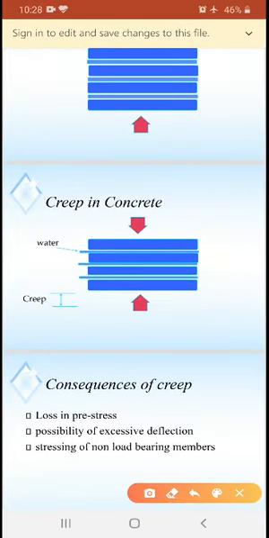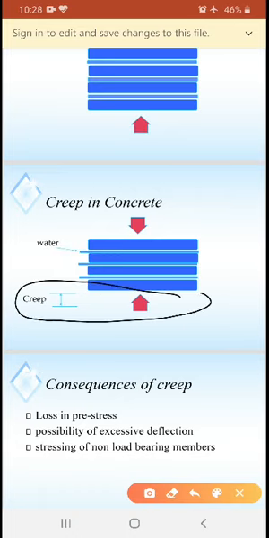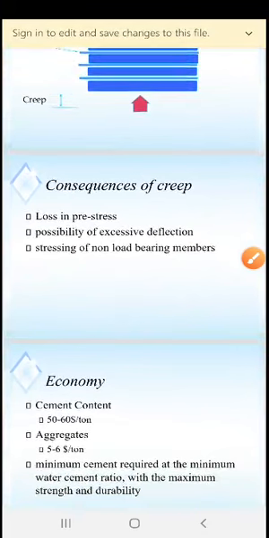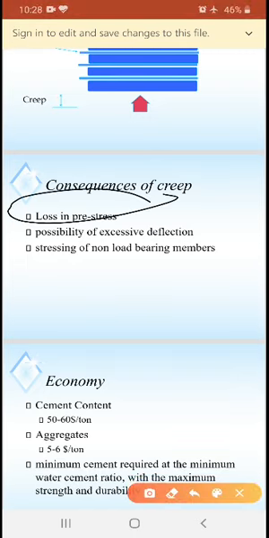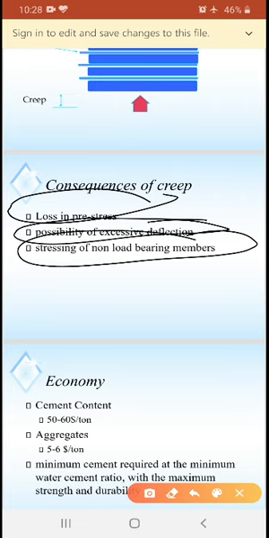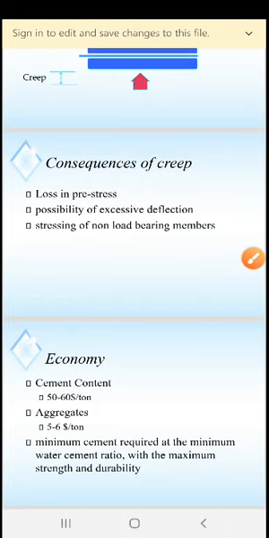Listen here, these are the water and the displacement of a concrete. This one is called creep. What next? Consequences of creep. What will be the effects on the concrete due to creep? Losses in the pre-stress. Next, possibility of excessive deflection, and stressing of non-loading members.